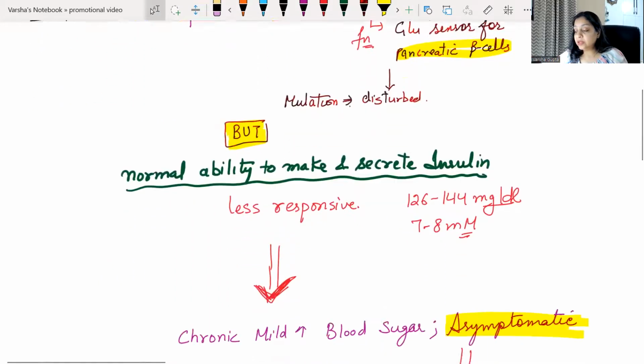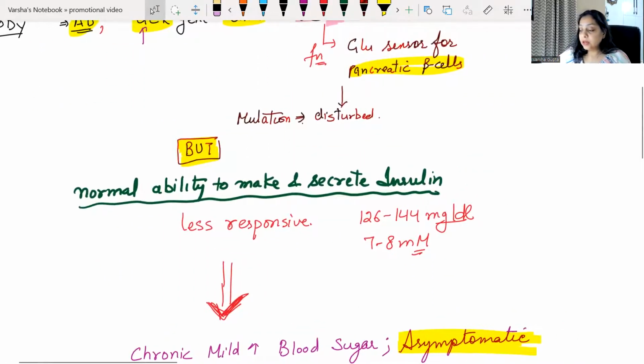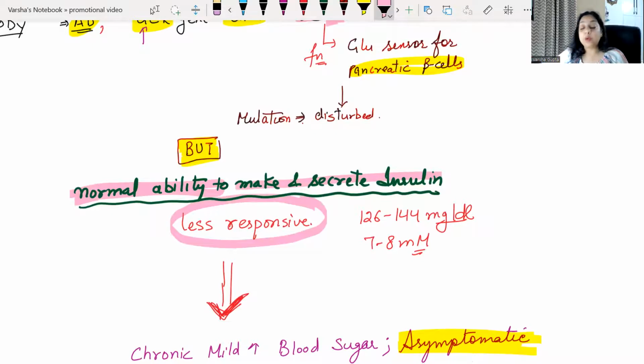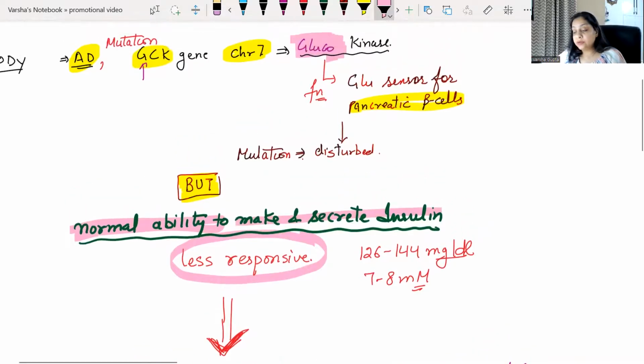What I have written here in green colored pen is that there is a normal ability in MODY 2 to make and secrete insulin, but it is less responsive.